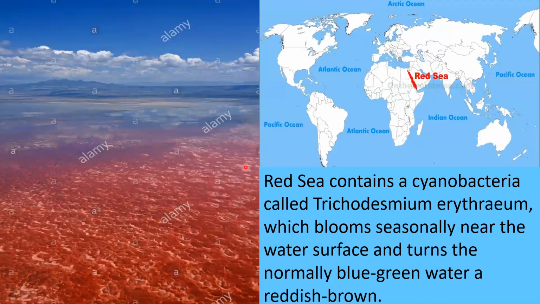And the Red Sea contains a cyanobacteria called Trichodesmium erythraeum, which blooms seasonally near the water surface and turns normally blue-green water to reddish brown. That's why this sea got its name Red Sea.